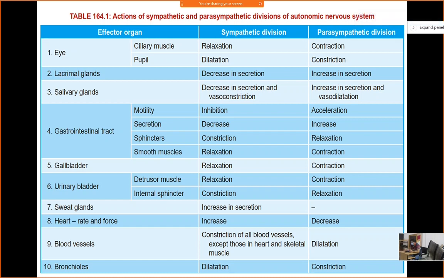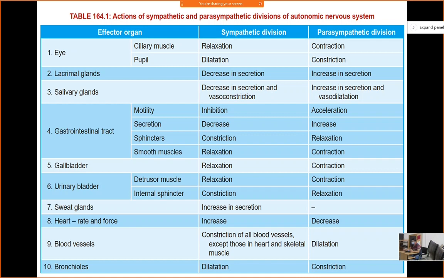Alpha 1 and beta 1 are constrictor, and alpha 2 and beta 2 are dilation. So which type of receptor do we have in case of bronchioles? Beta 2. Okay, mainly. Other receptors may be present, but mainly it is beta 2.